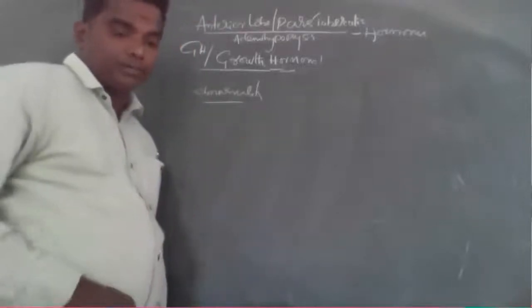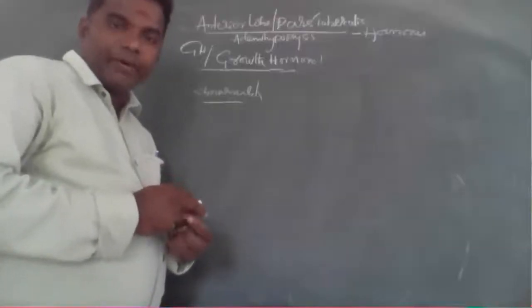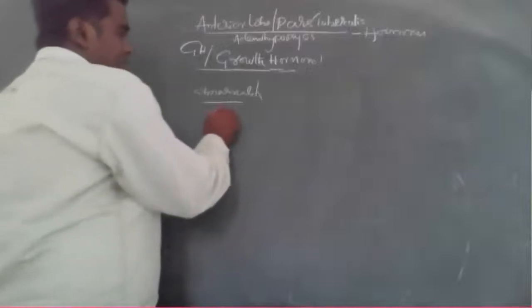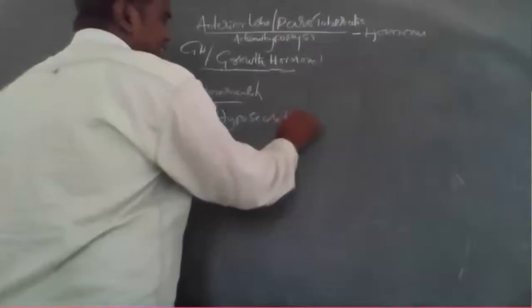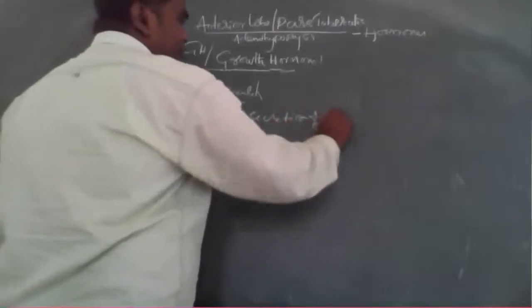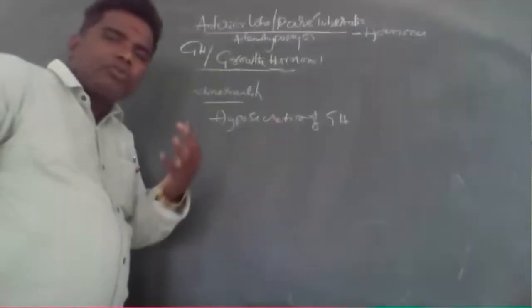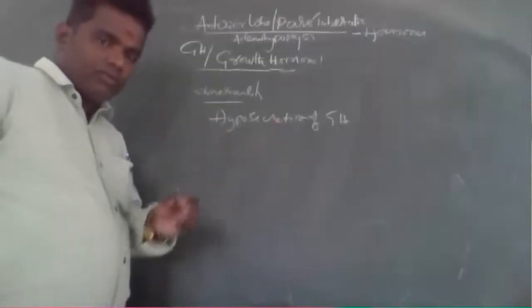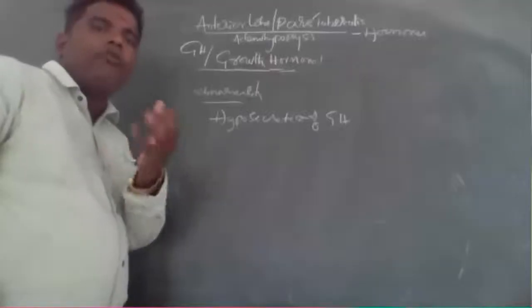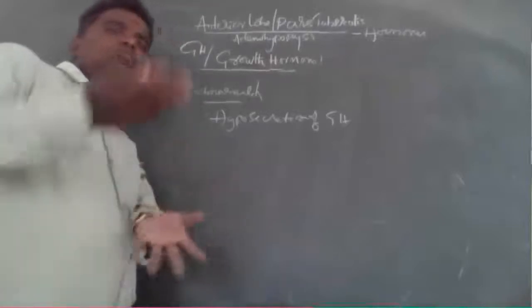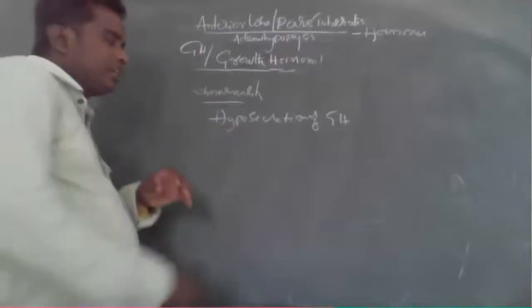Hyposecretion of growth hormone. So what happened here? Very important. Hyposecretion of GH hormone. Hypo is nothing but a lack of GH hormone, a decrease of GH hormone secretion from the pituitary gland. Hypo means low, hyper means more, right? So hyposecretion is a lack of GH hormone in children.